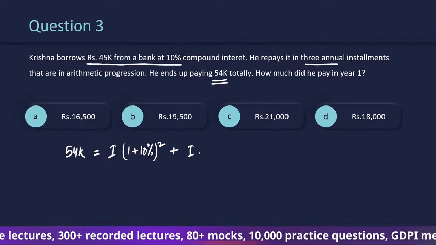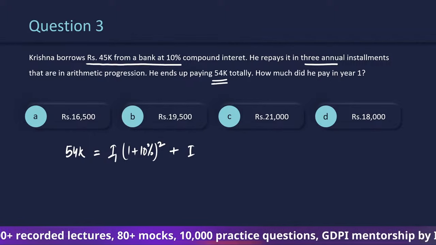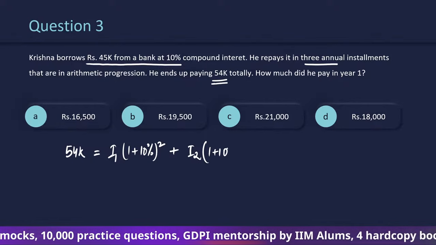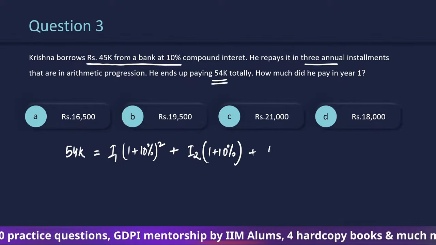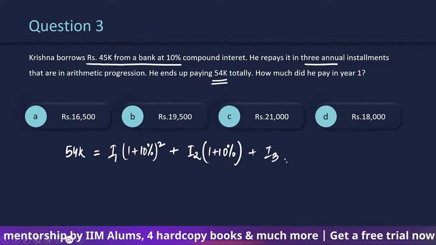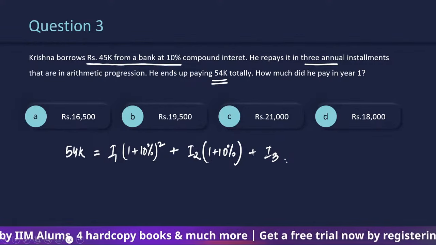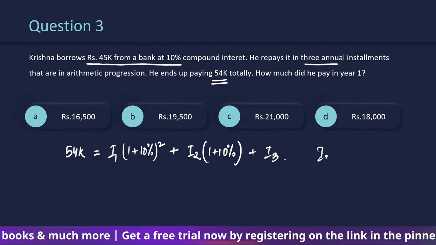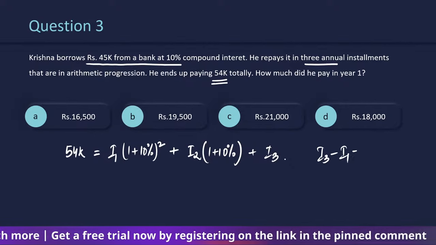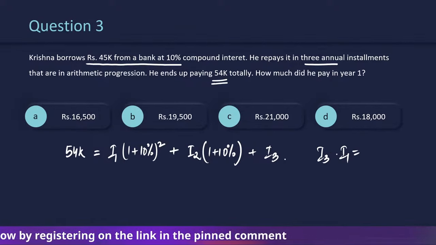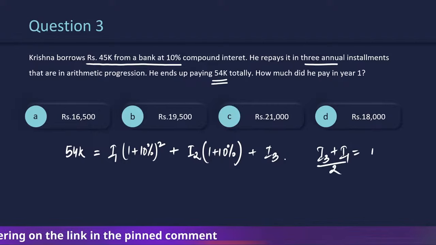The next installment, I should write this as I1, I2, because these are not equal installments, isn't it? Plus 1 plus 10%, and the third installment will not be charged anything. Now the relation between I1, I2 and I3 is that they are in AP, right? That means the average of I3 plus I1 will be the middle term. So this is what I2 is going to be.